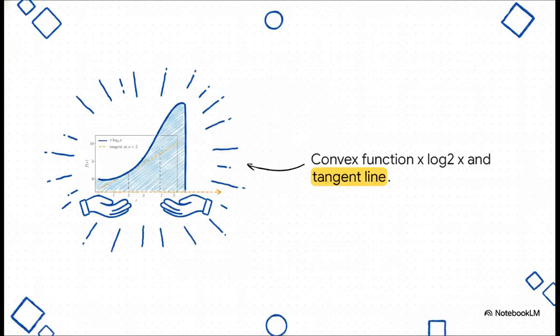And you know, this whole geometric concept applies beautifully to functions too. A convex function basically looks like a sagging rope or a bowl. The really cool geometric truth here is that if you draw a tangent line at any point, like that dashed orange line at x equals 2, it is always going to lie completely below the curve. It perfectly cradles the function, acting as a rock-solid lower bound.